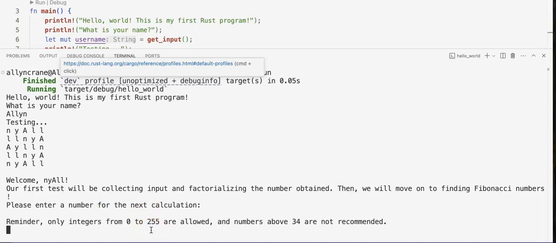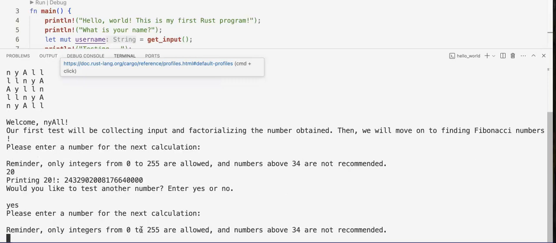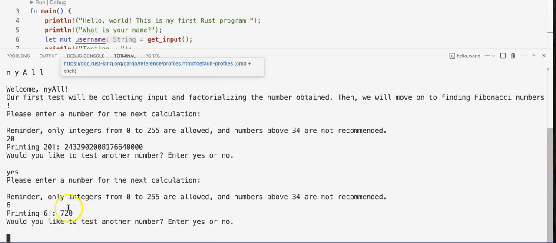We then are going to have it factorialize a number. So let's factorialize 20. As you can see, a very long number, which is why I had to have an unsigned 128-bit number as some of my variables earlier. I can say that yes, I want to go again. And let's factorialize a number we all know, 6. Factorializes as 720. And we do not want to go again.